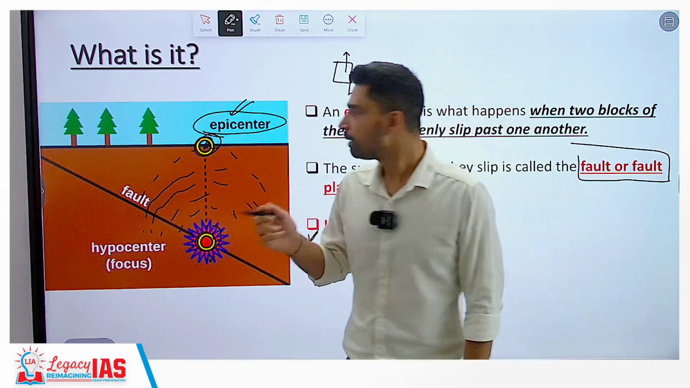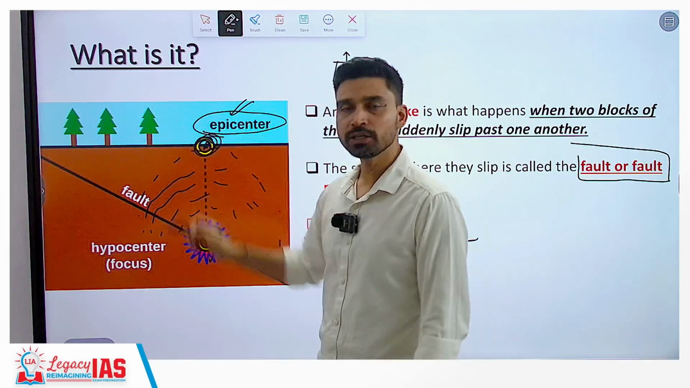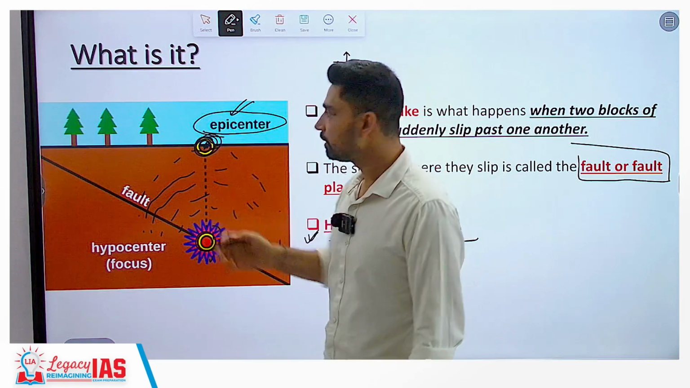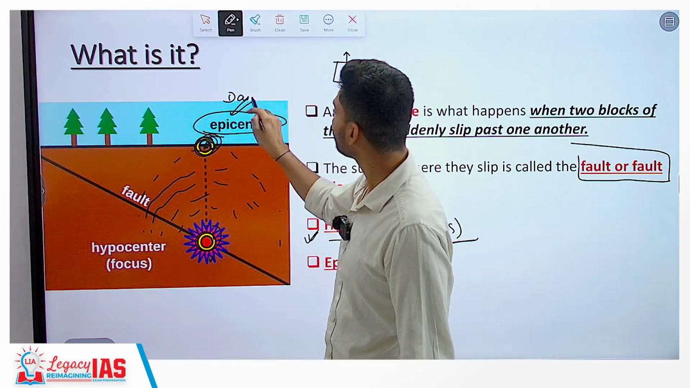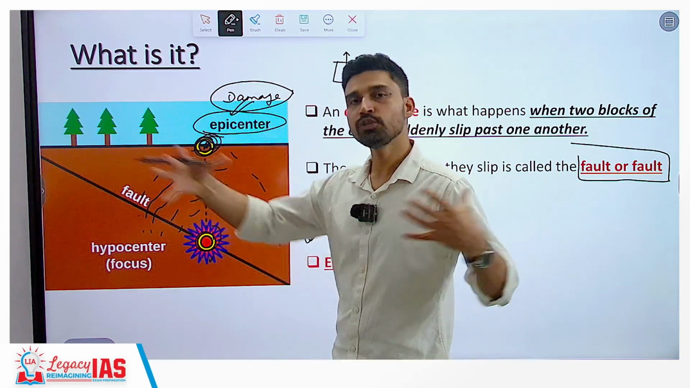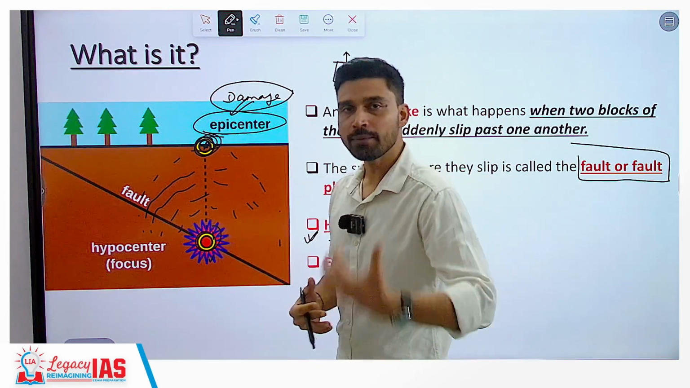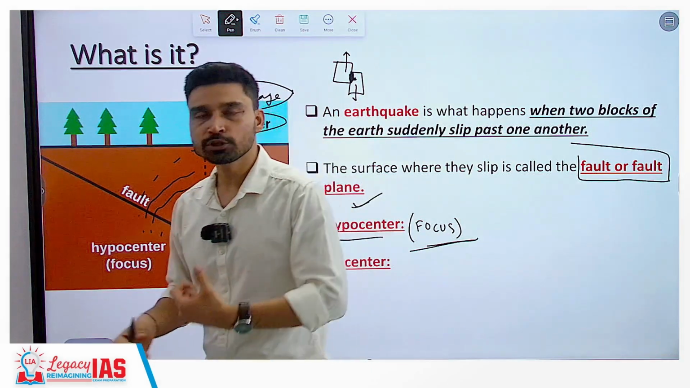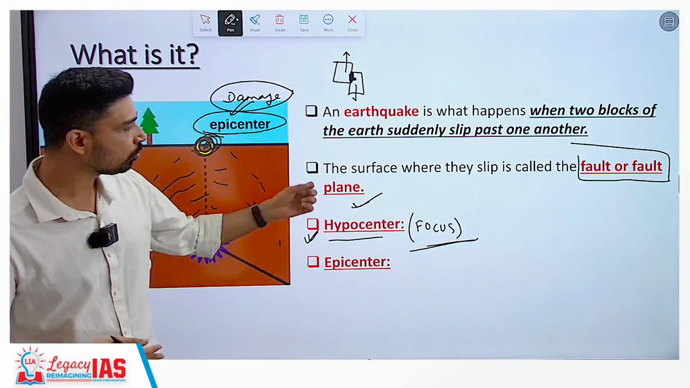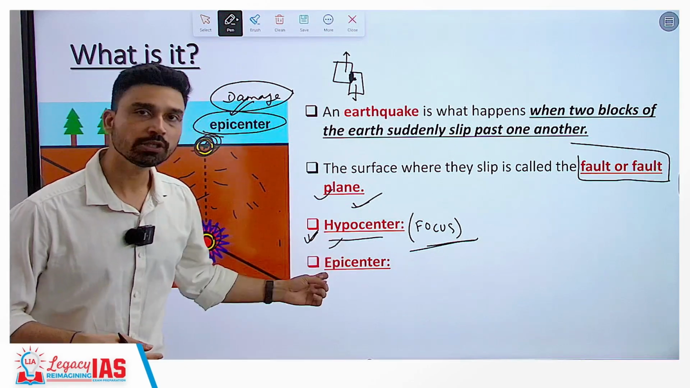And obviously because the intensity of the waves is highest here, the magnitude of energy they are carrying is maximum here, the damage resulting from the earthquake is also highest near the epicenter. As you move away from the epicenter, the damage, destruction and the overall effect of the earthquake keeps on diminishing, keeps on declining. So: fault plane, hypocenter, epicenter.